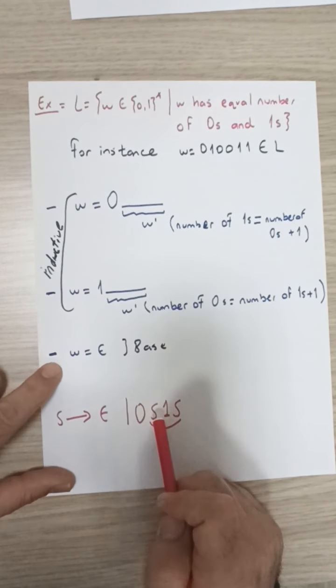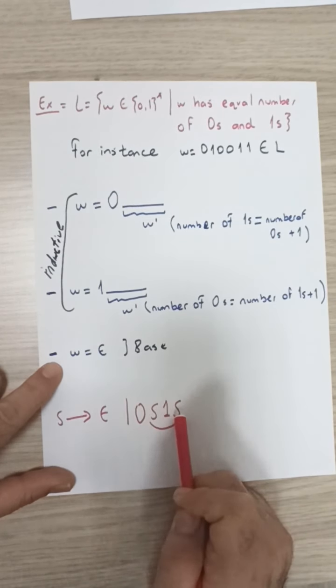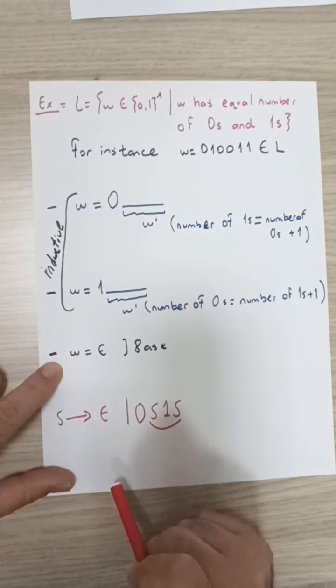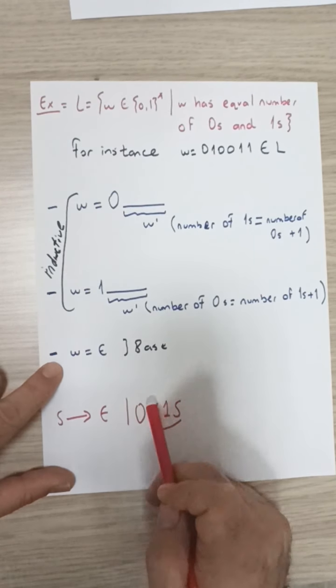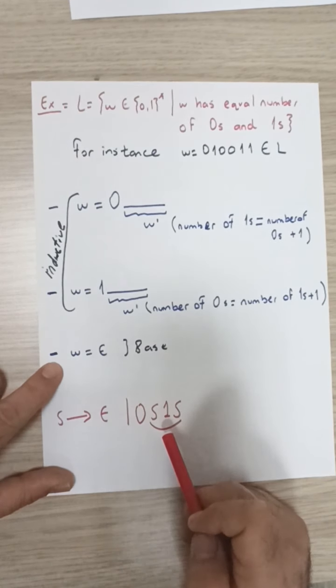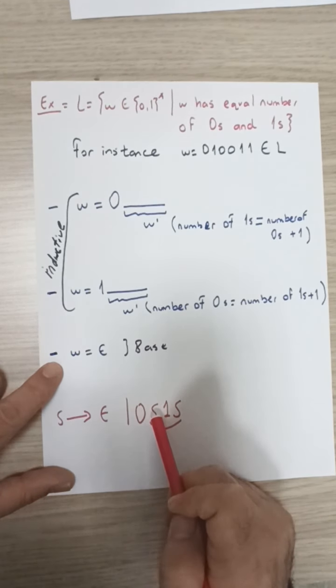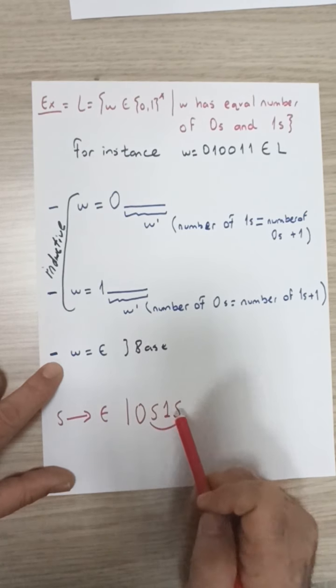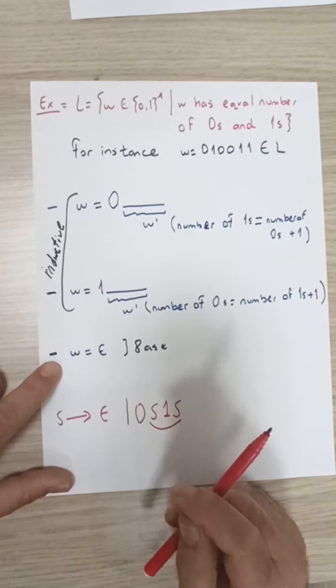Why did we write down S before and after the symbol 1? Because we want to generate all such strings with one more one than the zeros. Okay, because S is general enough so that it can start with anything and the string can end with anything.